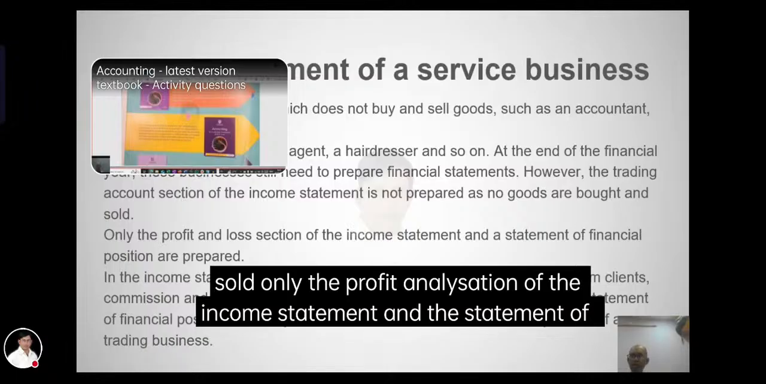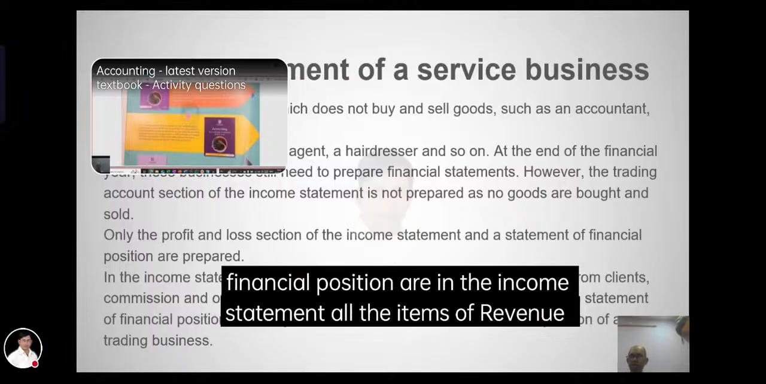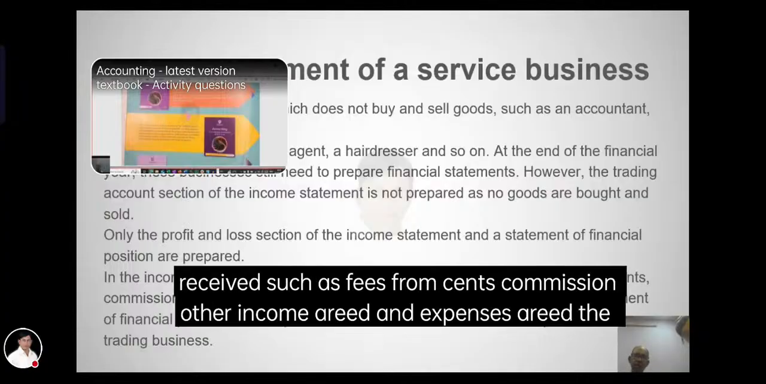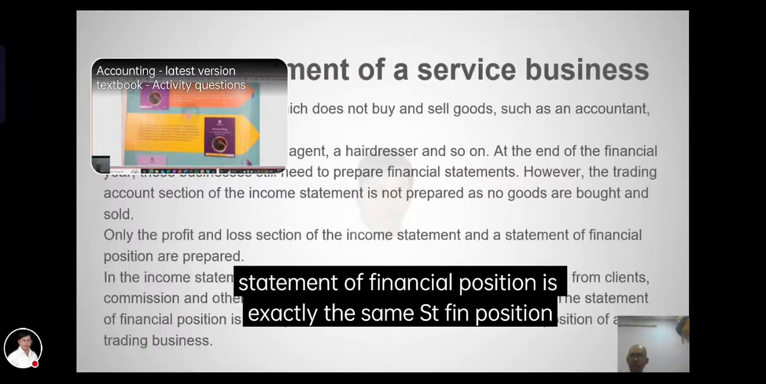Only the profit and loss section of the income statement and the statement of financial position are shown. The income statement order was followed by the statement of financial position.